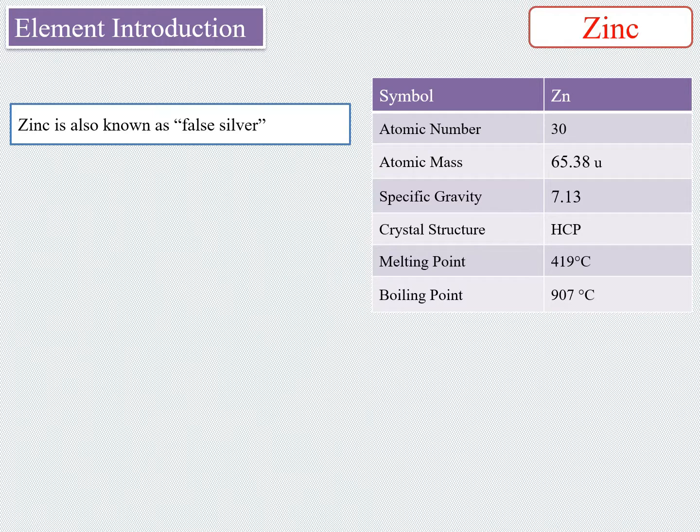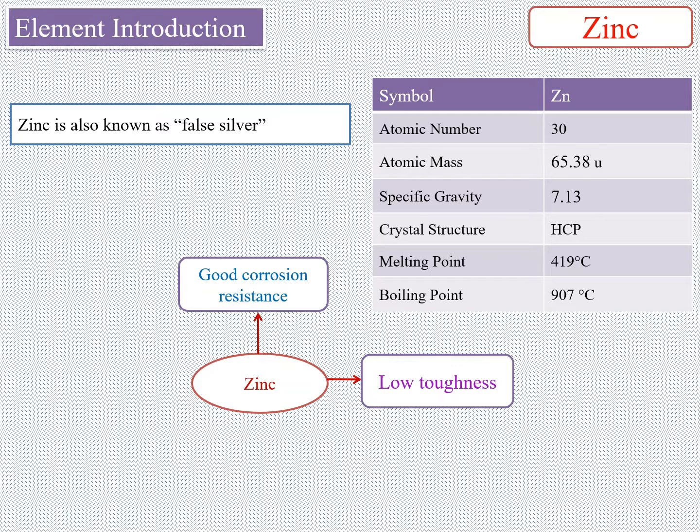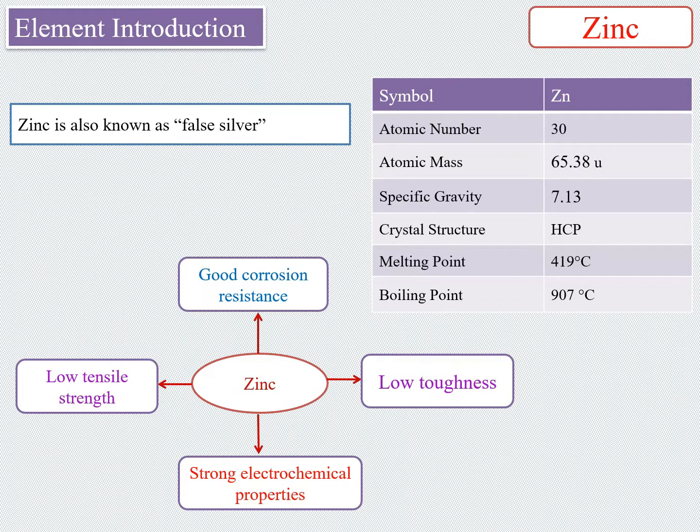If we talk about the properties of zinc, then we find that the relatively high corrosion resistance of zinc makes it useful as a protective coating. Pure zinc has low toughness and is generally brittle in nature, but zinc alloys generally have high impact strength compared to the other die casting alloys. Zinc has strong electrochemical properties and it serves well in alkaline batteries and during the galvanizing process. Zinc has low tensile strength, which is nearly half of the strength of mild steel. This is the reason behind not using zinc in load bearing applications.